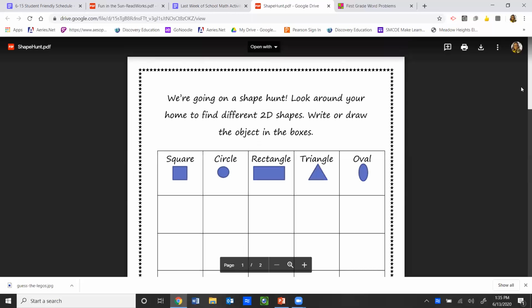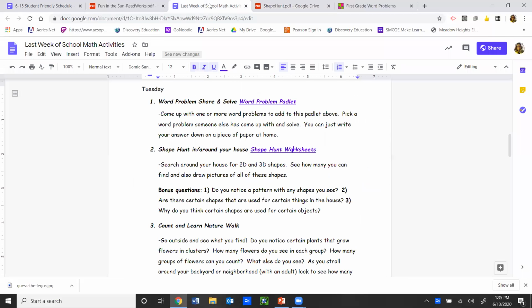Okay, so anyway, let's talk about what you can do for the scavenger hunt. You're going to search around your house for 2D and 3D shapes. See how many you can find, and also draw pictures of all of these shapes. Here are some bonus questions for you to think about and maybe talk about with your family. One, do you notice a pattern with any shapes you see? Two, are there certain shapes that are used for certain things in the house? Three, why do you think certain shapes are used for certain objects?